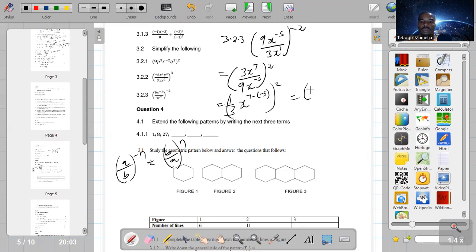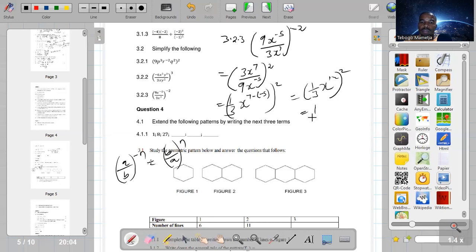I'm trying to work this out before I multiply the exponents by 2. So now this is going to be 1/3 x to the power of 12, close the bracket, then raise to the power of 2.